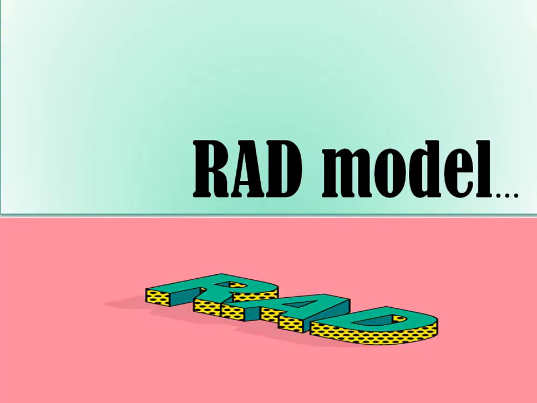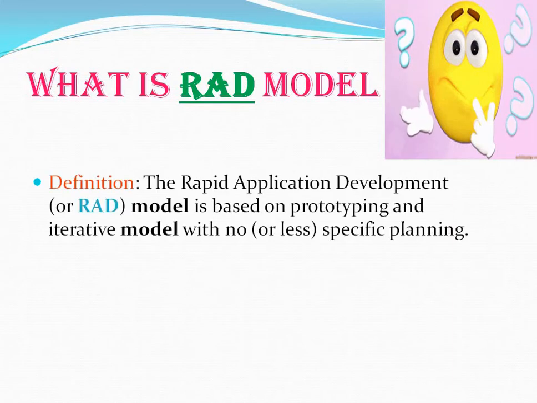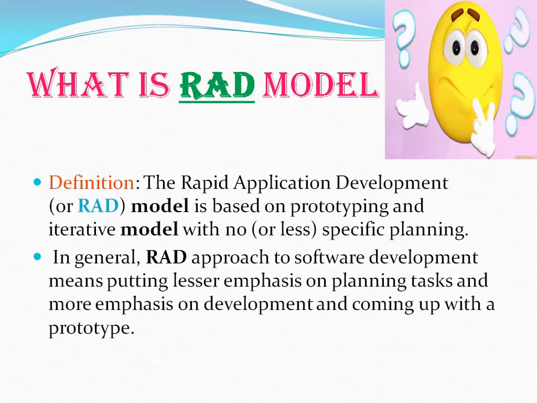Today we are going to learn about the RAD model. Let's see what the RAD model is. The RAD model, that is Rapid Application Development model, is based on prototyping and an iterative model with no or less specific planning, which requires less planning. In general, the RAD approach to software development means putting lesser emphasis on planning tasks and more emphasis on development and coming up with a prototype. That's the RAD model.